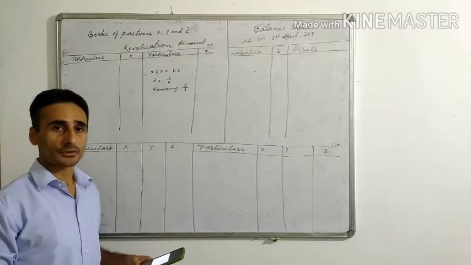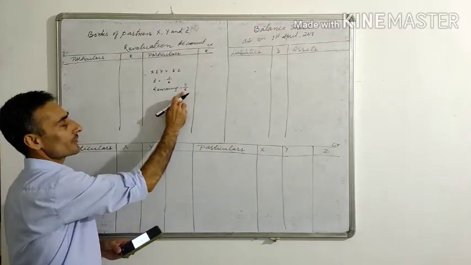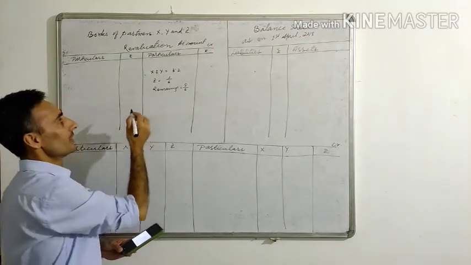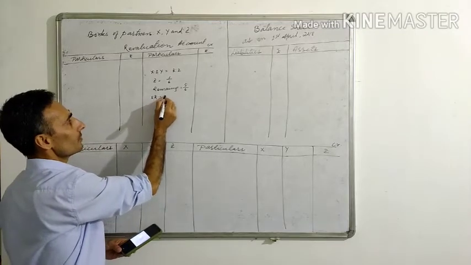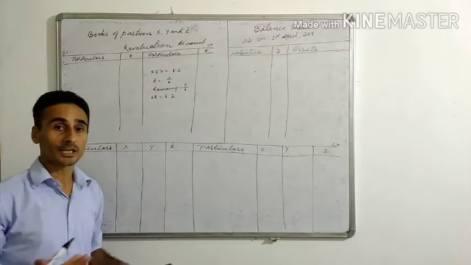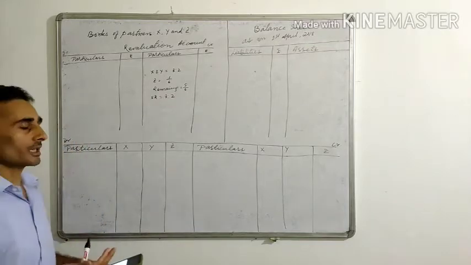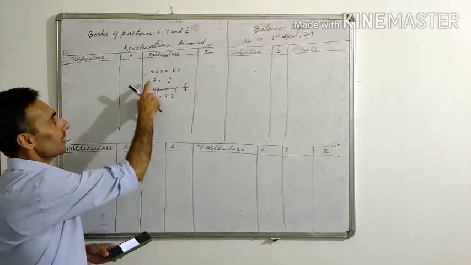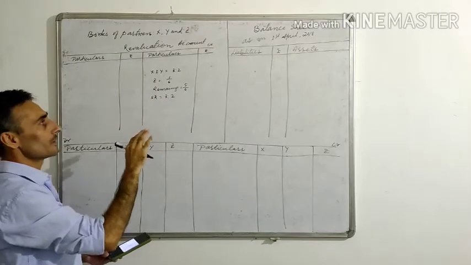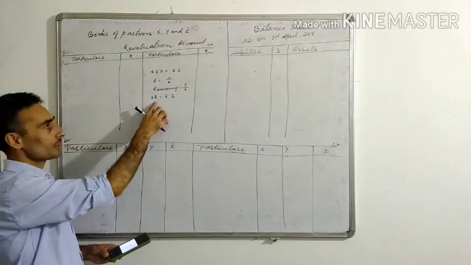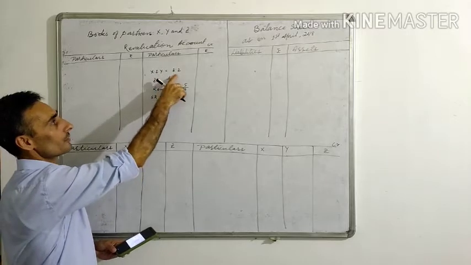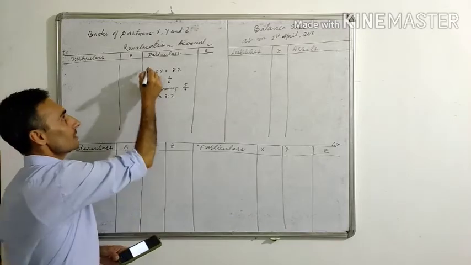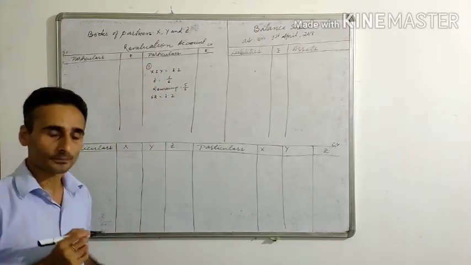And there are no other ratios given. That means this remaining share 5 by 6 will be shared by X and Y in the same ratio 3:2. So in this case, the sacrificing ratio will be 3:2. So you don't need to calculate the sacrificing ratio taking the formula old ratio minus new ratio. In this straightforward question, what you can write is sacrificing ratio is equal to the old ratio, that is 3:2. So this is the first working that you have to do here.